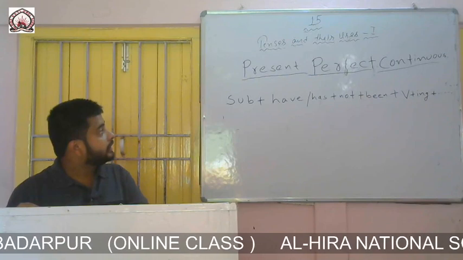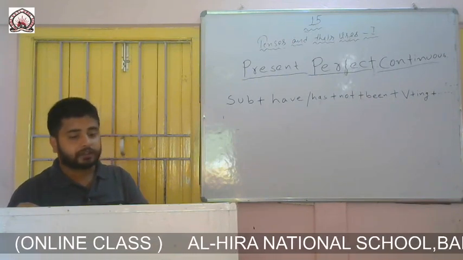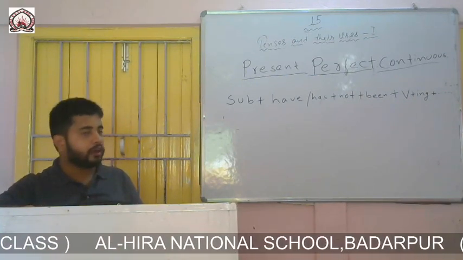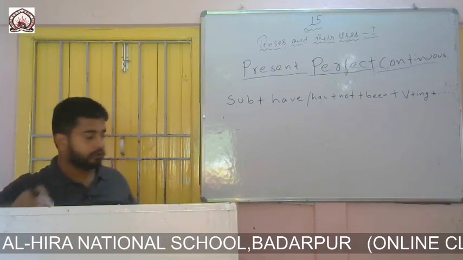So I will explain the formation of present perfect continuous negative with 2-3 examples.